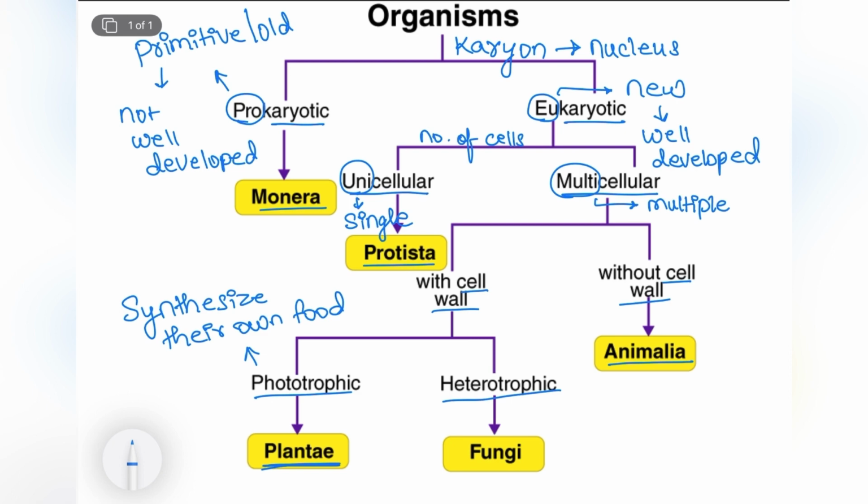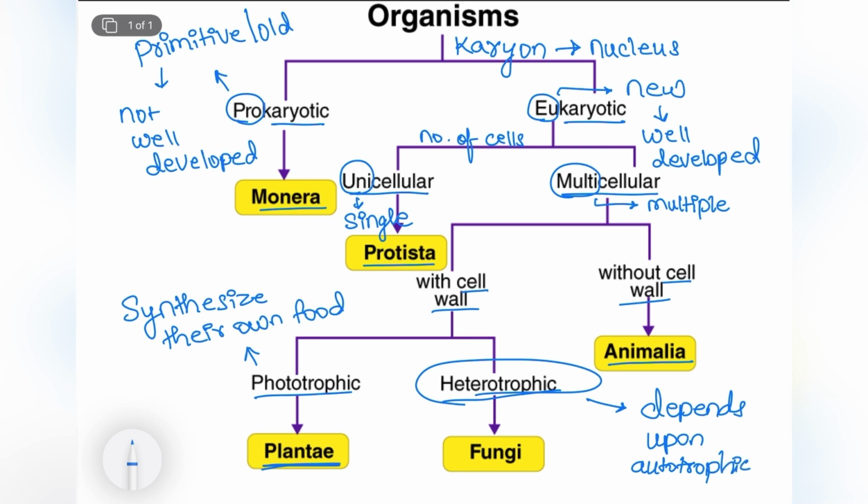The other type is heterotrophic. Heterotrophic are those organisms which depend upon the autotrophic, or we can say phototrophic organisms. So such are going to be called fungi. So this is our fifth kingdom. So we have got all the five kingdoms, that is kingdom Monera, Protista, Animalia, Plantae and Fungi.